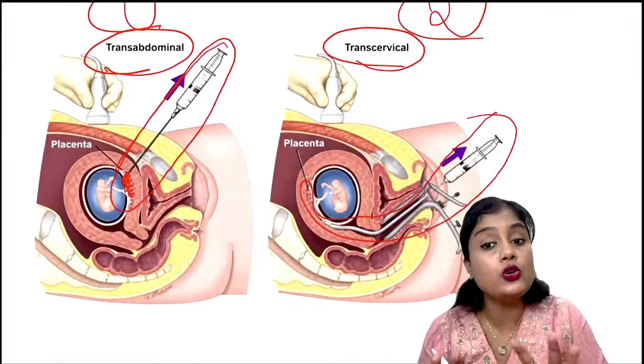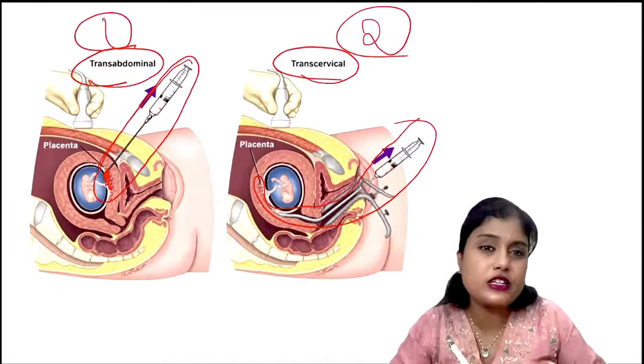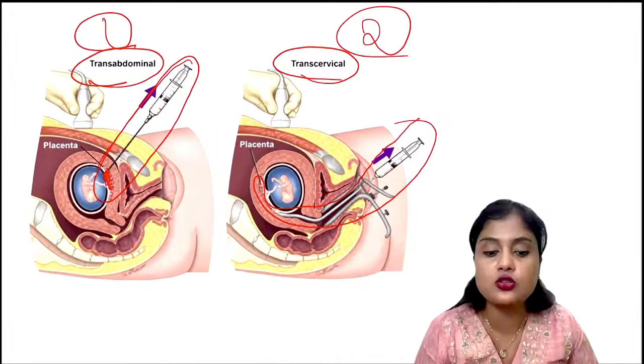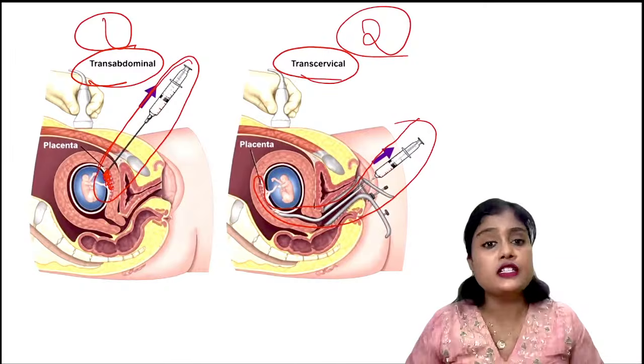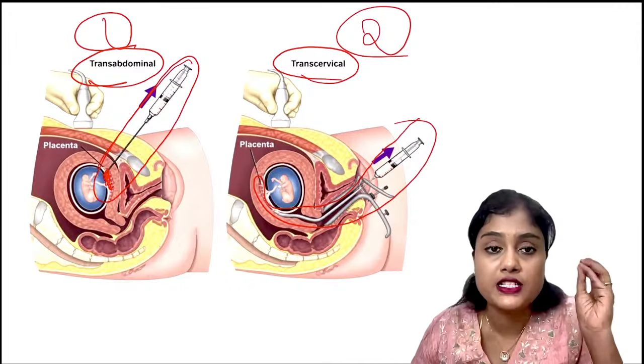We can do it transabdominally when the placenta is anterior. When the placenta is posterior or a little low-lying, we cannot do transabdominal. That time we'll go transcervical. So this is chorionic villus sampling, CVS. This is one of the invasive methods for getting the fetal chromosomes or testing the fetal tissue.